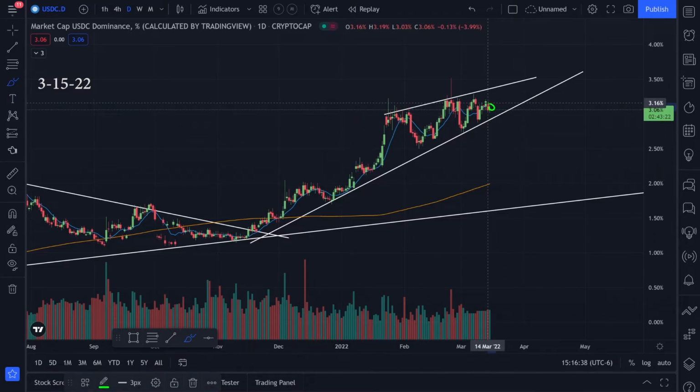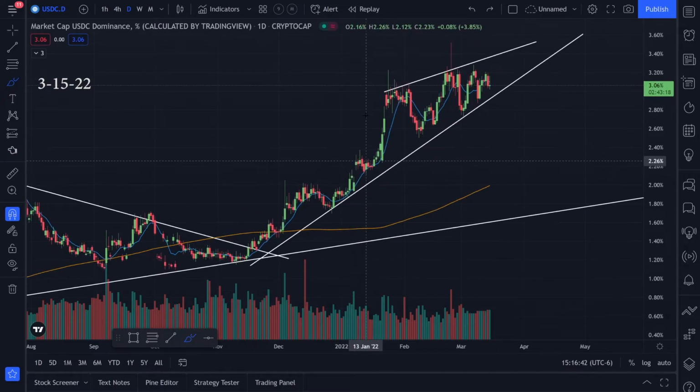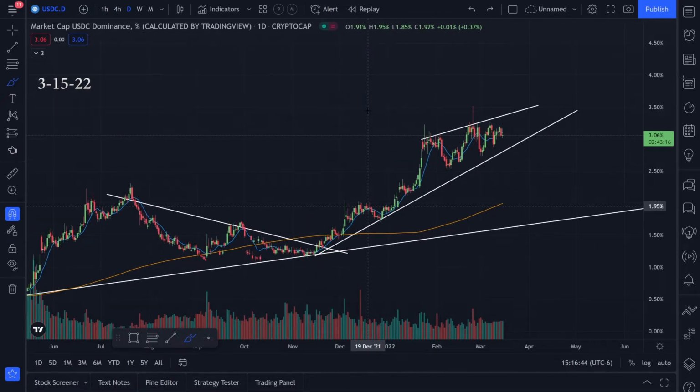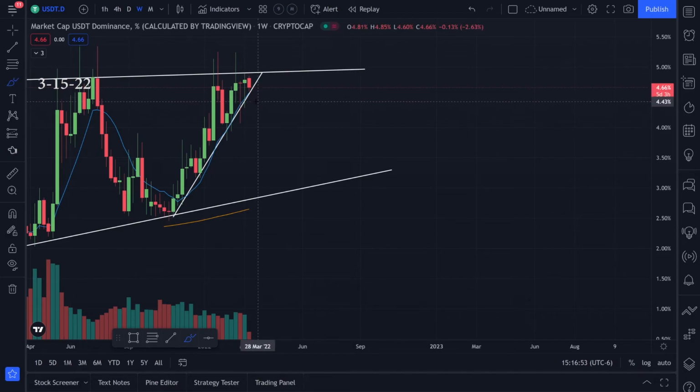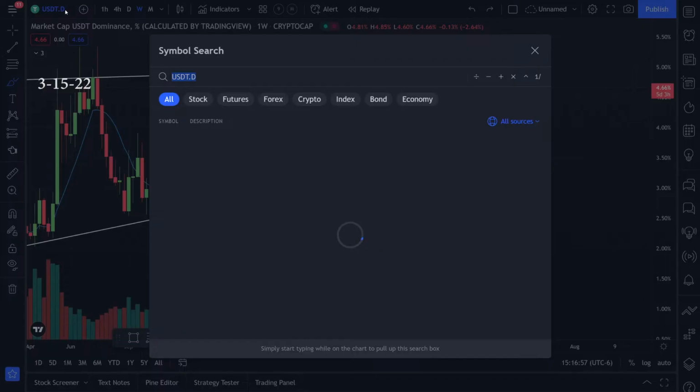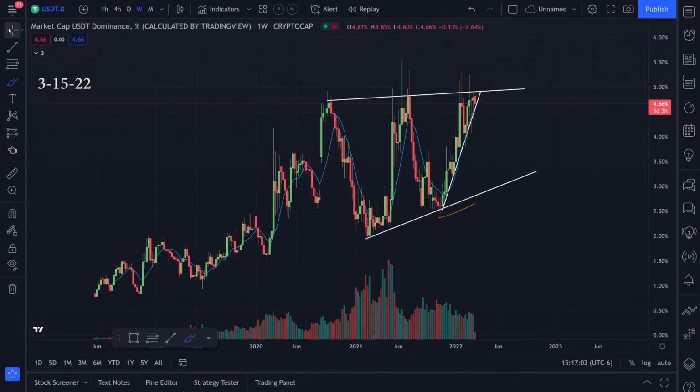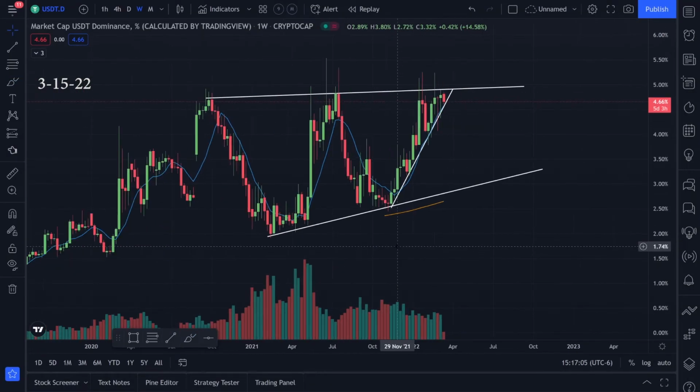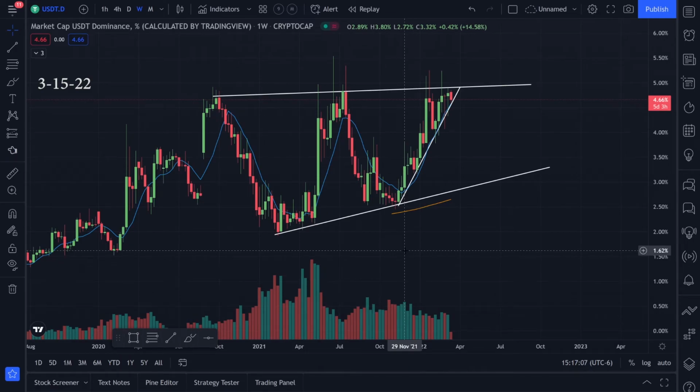In general though, I think if both of these charts are trending down, if we go to the US dollar coin or the Tether coin, let's go back to that real quick. I think if both of these charts start breaking these trend lines going to the downside, then that will be good for the crypto market. I never heard of these charts before. I never really looked at them. And like I said, someone said to check it out on Discord. So I thought I'd give it a look, and I thought I'd show you guys what I'm thinking.